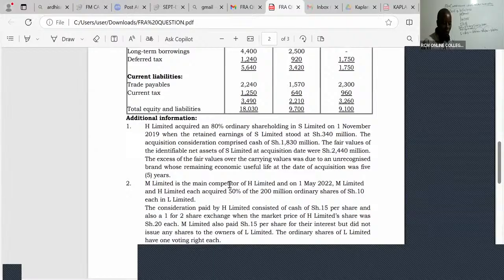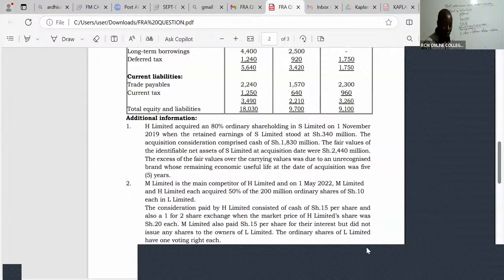And on 1st May 22, M Limited and H Limited each acquired 50% of the 200 million ordinary shares of shillings 10 each in L Limited. So H Limited together with M each acquired 50% of a company called L.